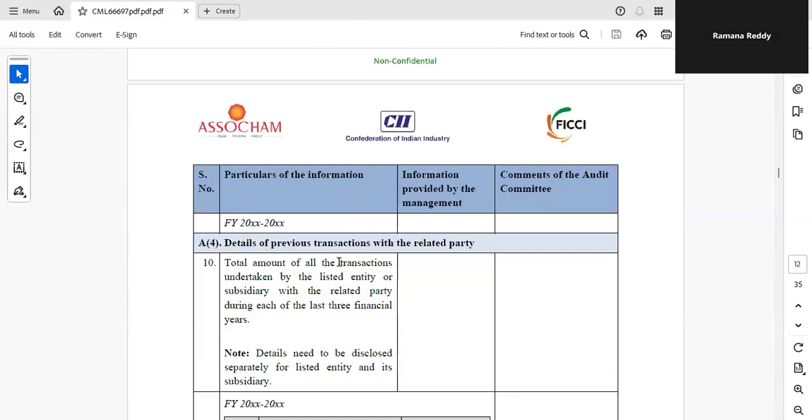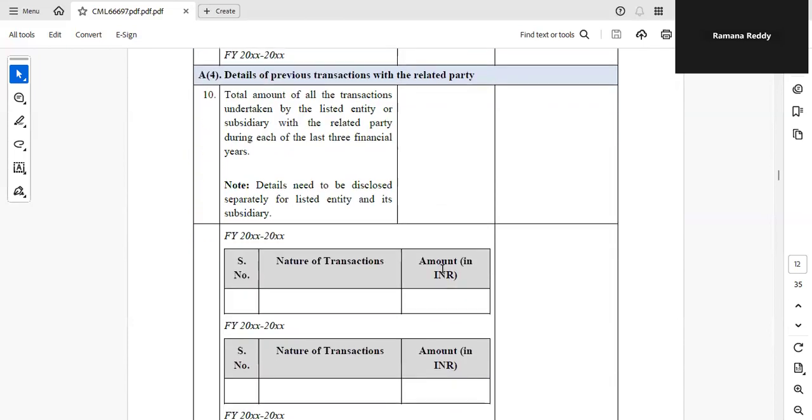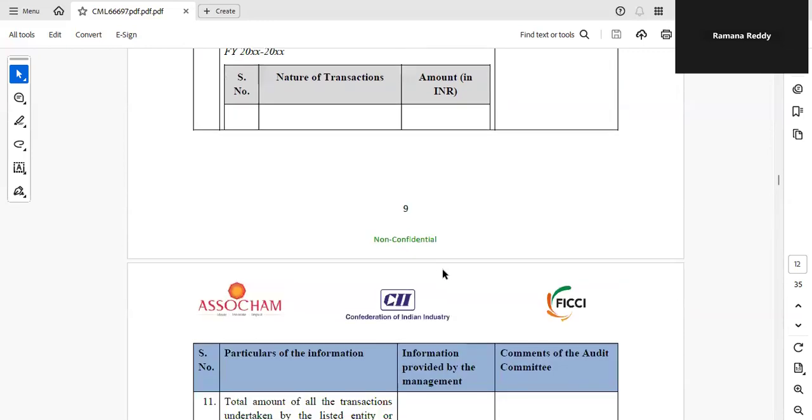Financial information is under A3. A4 is details of previous transactions with the related party, whether this is a first transaction or there were earlier transactions. If the shareholder comes to know the previous transactions also, then he will come to know what exactly is happening. Those previous transactions are also taken year wise for 3 years.